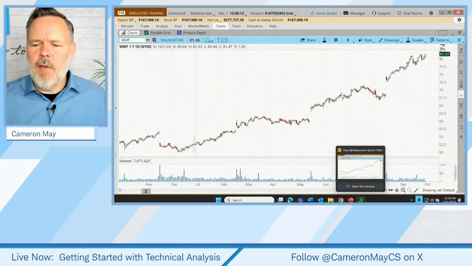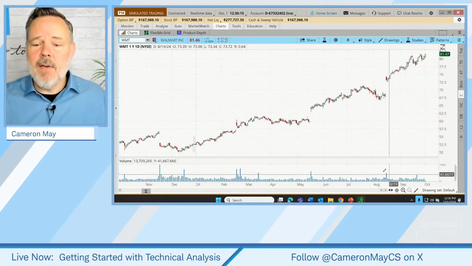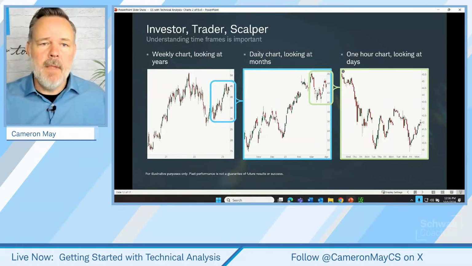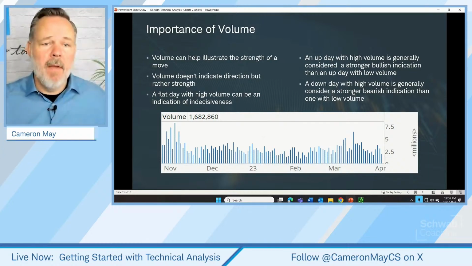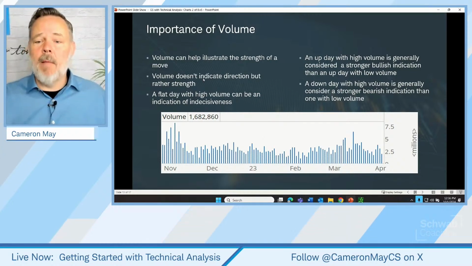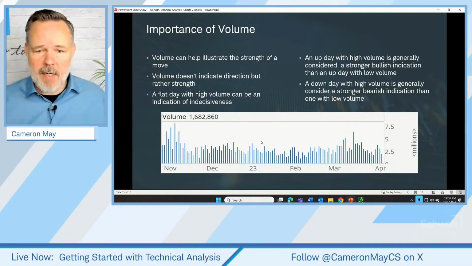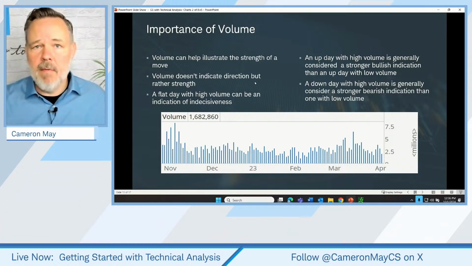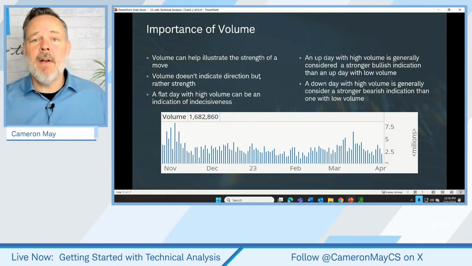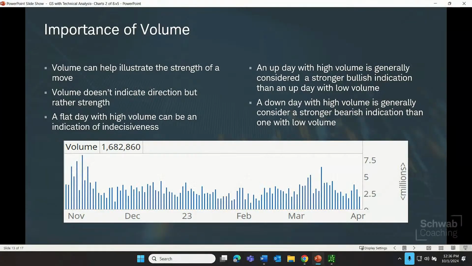And finally, we need to talk about the role of volume. We've been ignoring these bars down here at the bottom. So let's talk about the importance of volume. Volume can, conceptually, help illustrate the strength of a move, either up or down. Volume does not indicate all by itself. If I were to look at this down here, without a price chart giving me some more information, volume doesn't indicate the direction of what's happening with price, but rather potentially the strength of whatever directional move it's making.